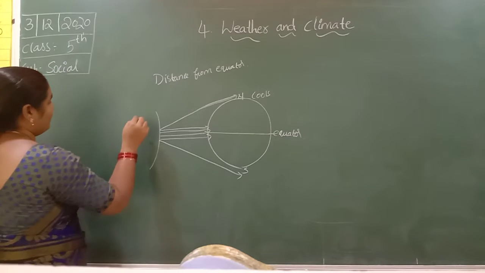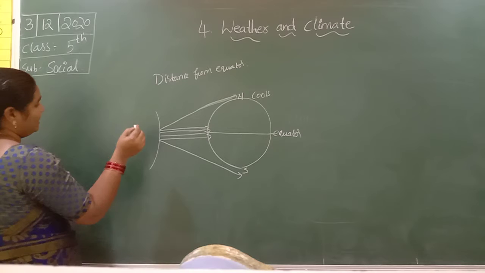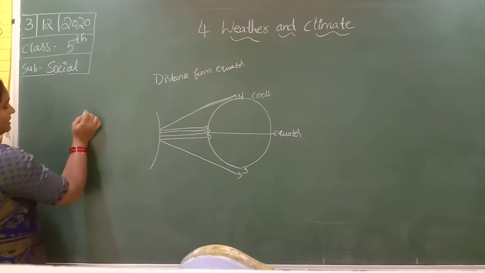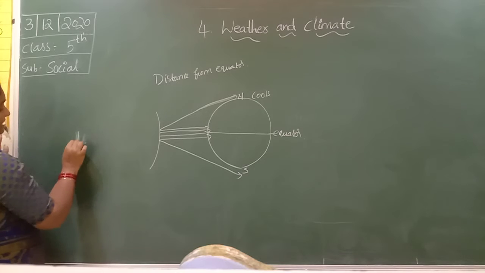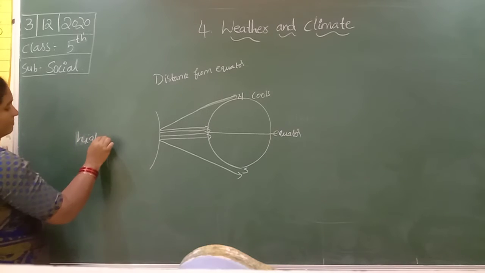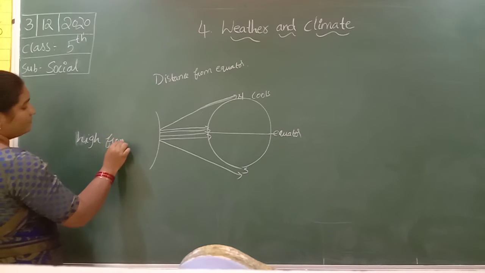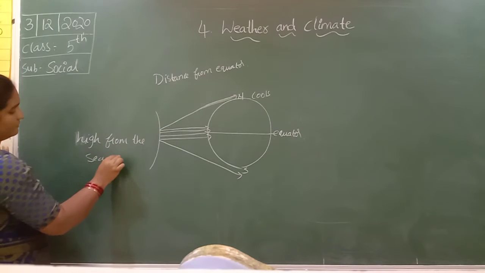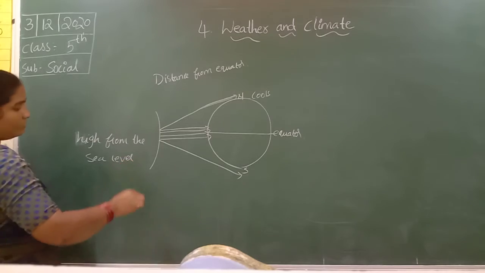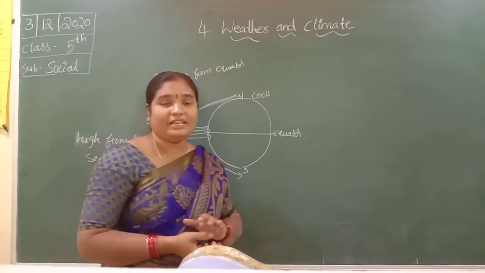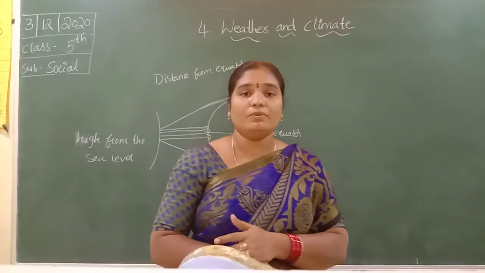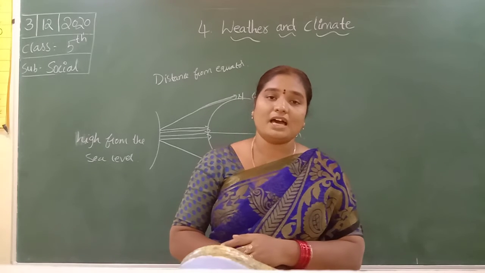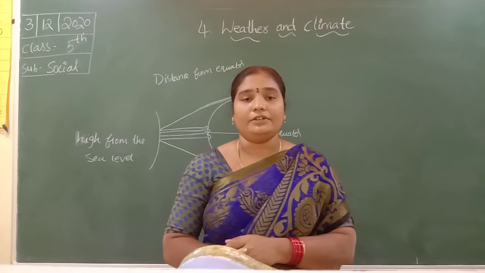Next, distance from the sea. Next, height above the sea level. Some of the places, Nainital and Ooty, are cool places. They are known as high altitudes.